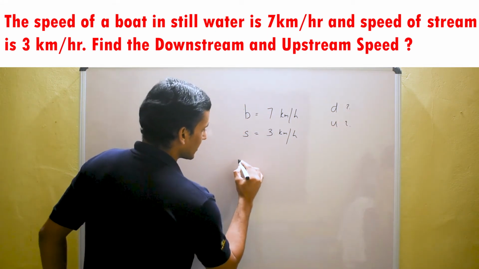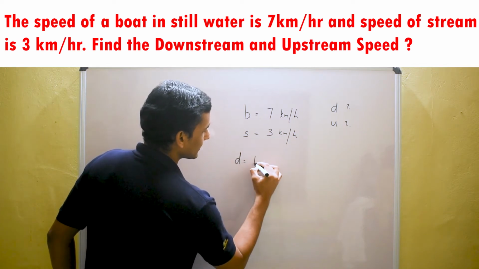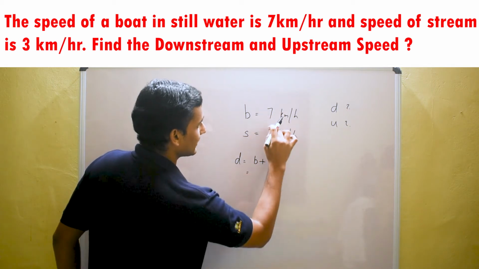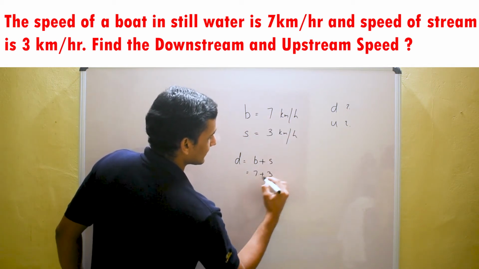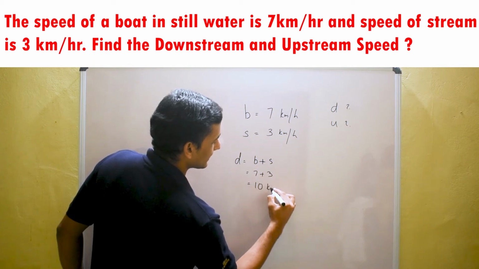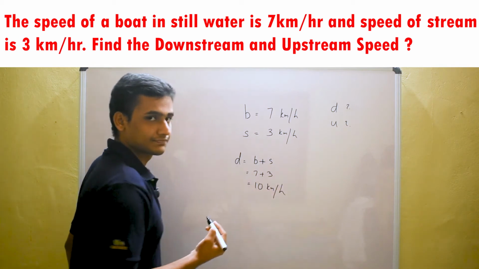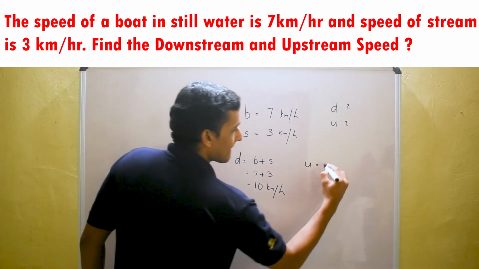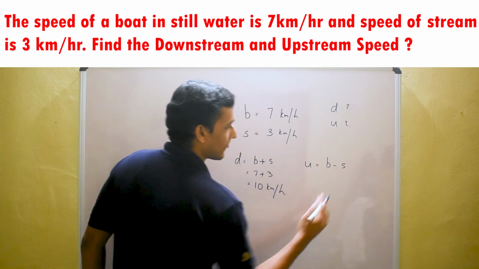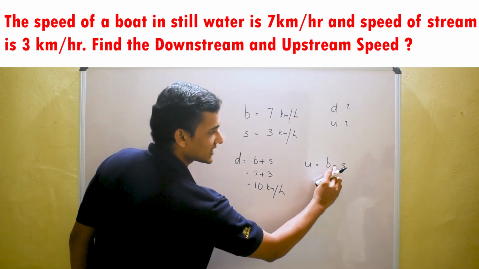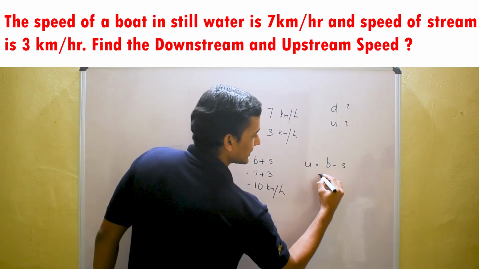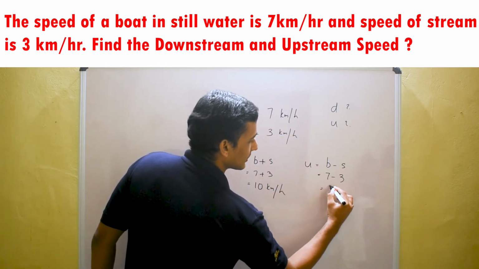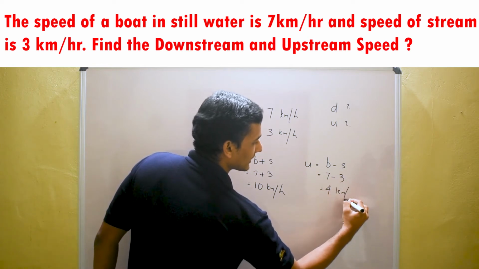We know that downstream speed d is equal to b plus s, which is equal to 7 plus 3, 10 km per hour. Upstream speed u is equal to b minus s, speed of the boat minus speed of the stream, which is equal to 7 minus 3 equals 4 km per hour.